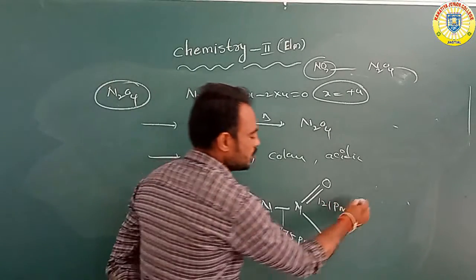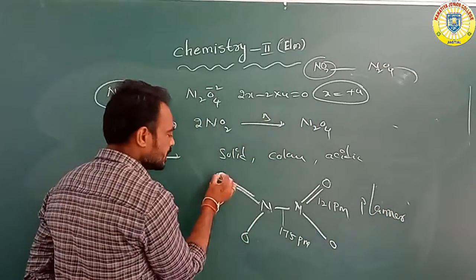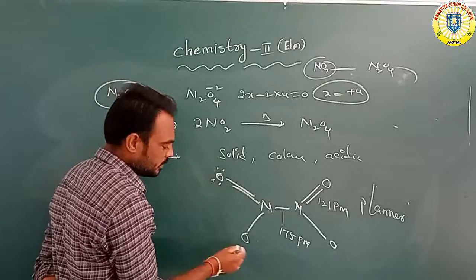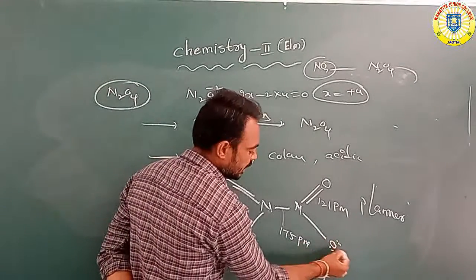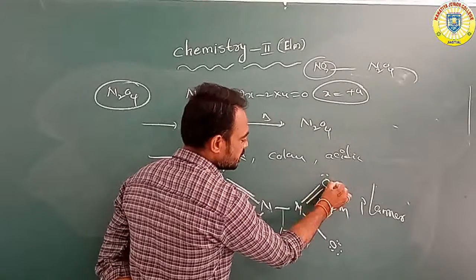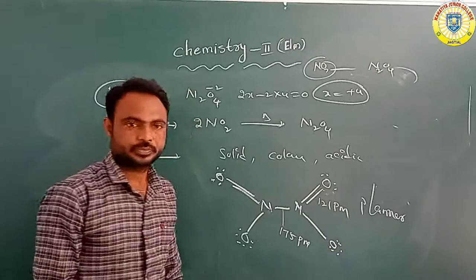It is a planar shape. Two oxygens contain 2 lone pairs and the other two oxygens contain 3 lone pairs.